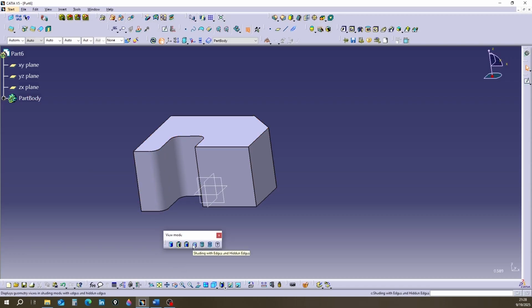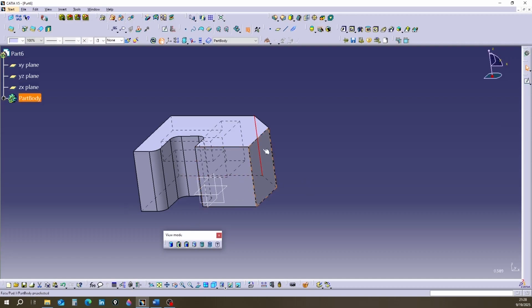The next state is shading with edges and hidden edges. In this state, all the lines around the object and the hidden lines are displayed. These hidden lines can be selected and used in the design. The next viewing state is shading with material. This state is useful in the part environment. We use this tool when we want to assign a specific material to the part. The last tool in this set is called Swap Visible Space.